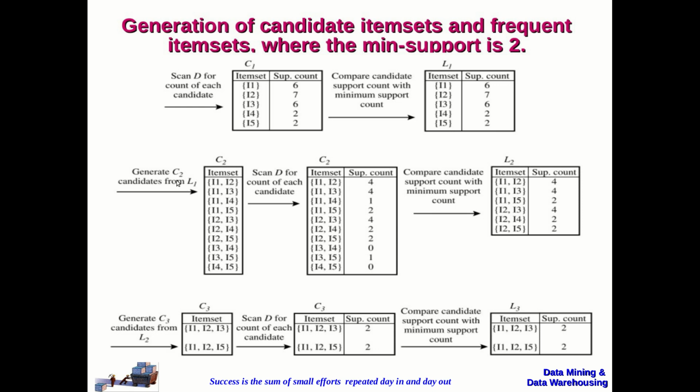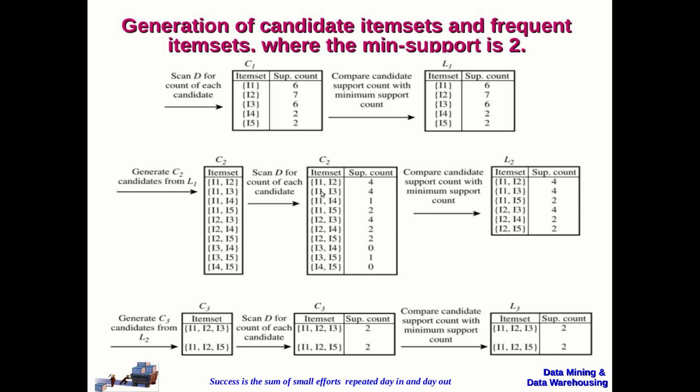So, the next candidate set will be the 2 item sets which will be generated from L1. So, you will have I1 combined with I2, I3, I4 and I5. Then I2 combined with I3, I4, I5, then I3 combined with I4, I5 and I4 combined with I5. So these are the candidates generated from the previous frequent item set. Now we are going to again scan the entire database for calculating the support count of each candidate.